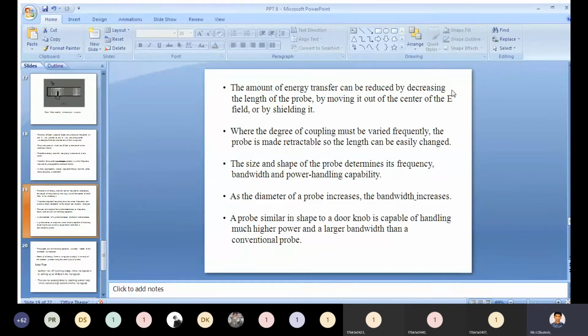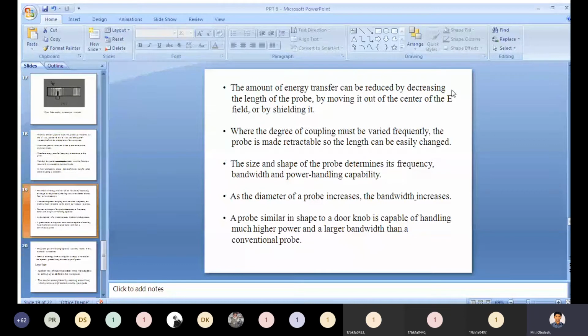Next, the amount of energy transfer can be reduced by decreasing the length of the probe. So if you want to reduce the energy, you need to decrease the length of the probe.